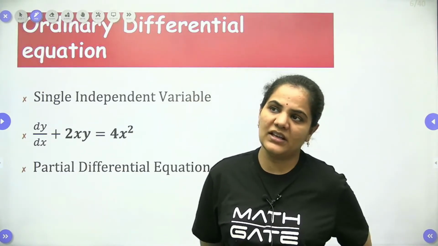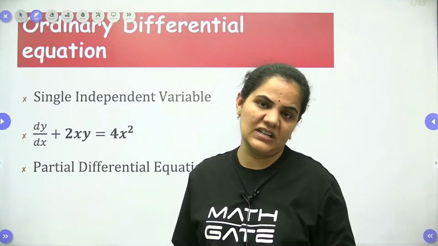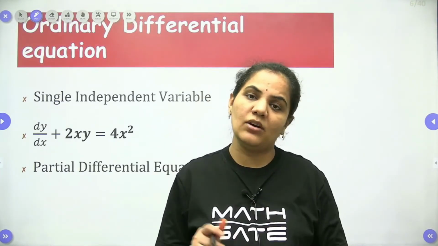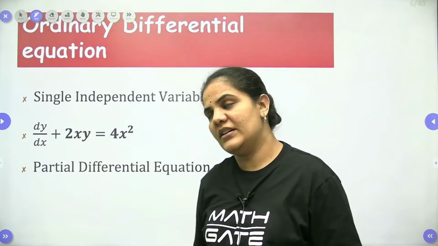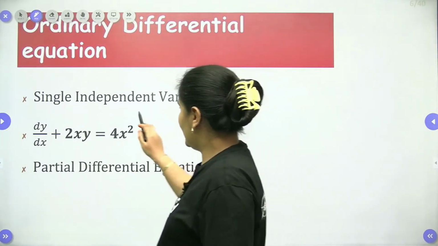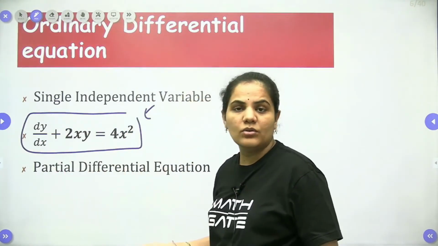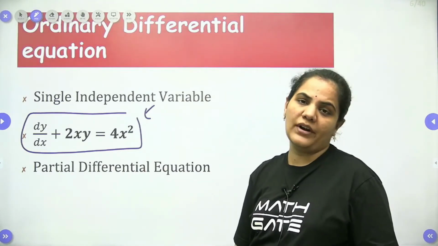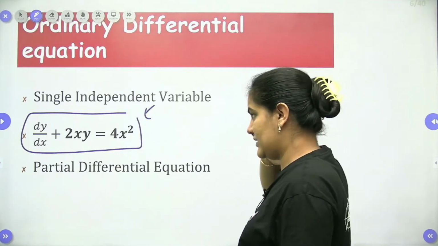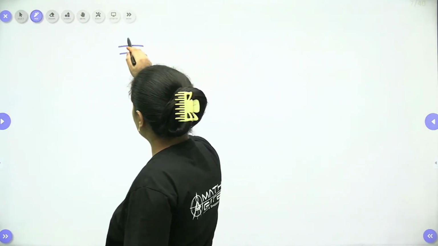In the GATE examination, no question has been asked till now to find the solution of a partial differential equation, and definitely we know how to approach the partial. We already discussed these things in the differential calculus portion. When we have a single independent variable, that is only an ordinary differential equation. When we have two independent variables, that will be a partial differential equation.